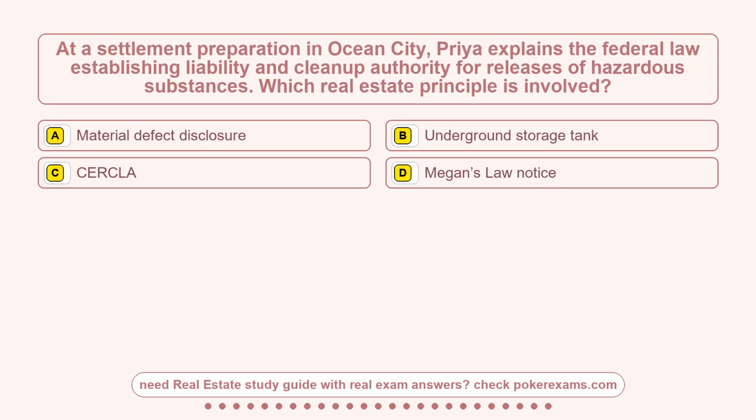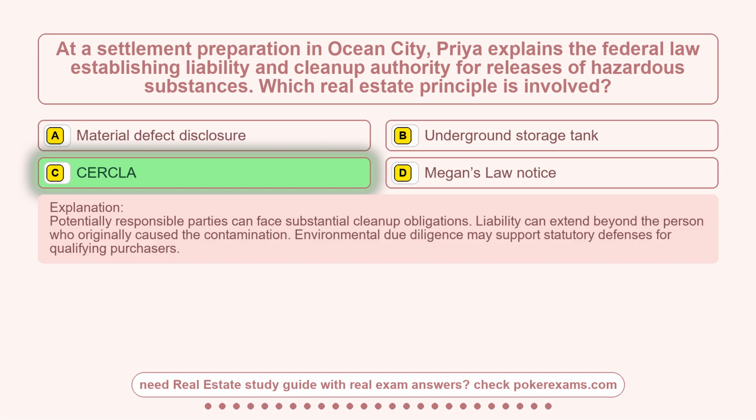Question 3. At a settlement preparation in Ocean City, PREA explains the federal law establishing liability and cleanup authority for releases of hazardous substances. Which real estate principle is involved? Option A, material defect disclosure. Option B, underground storage tank. Option C, CERCLA. Option D, Megan's Law notice. The correct answer is option C, CERCLA.